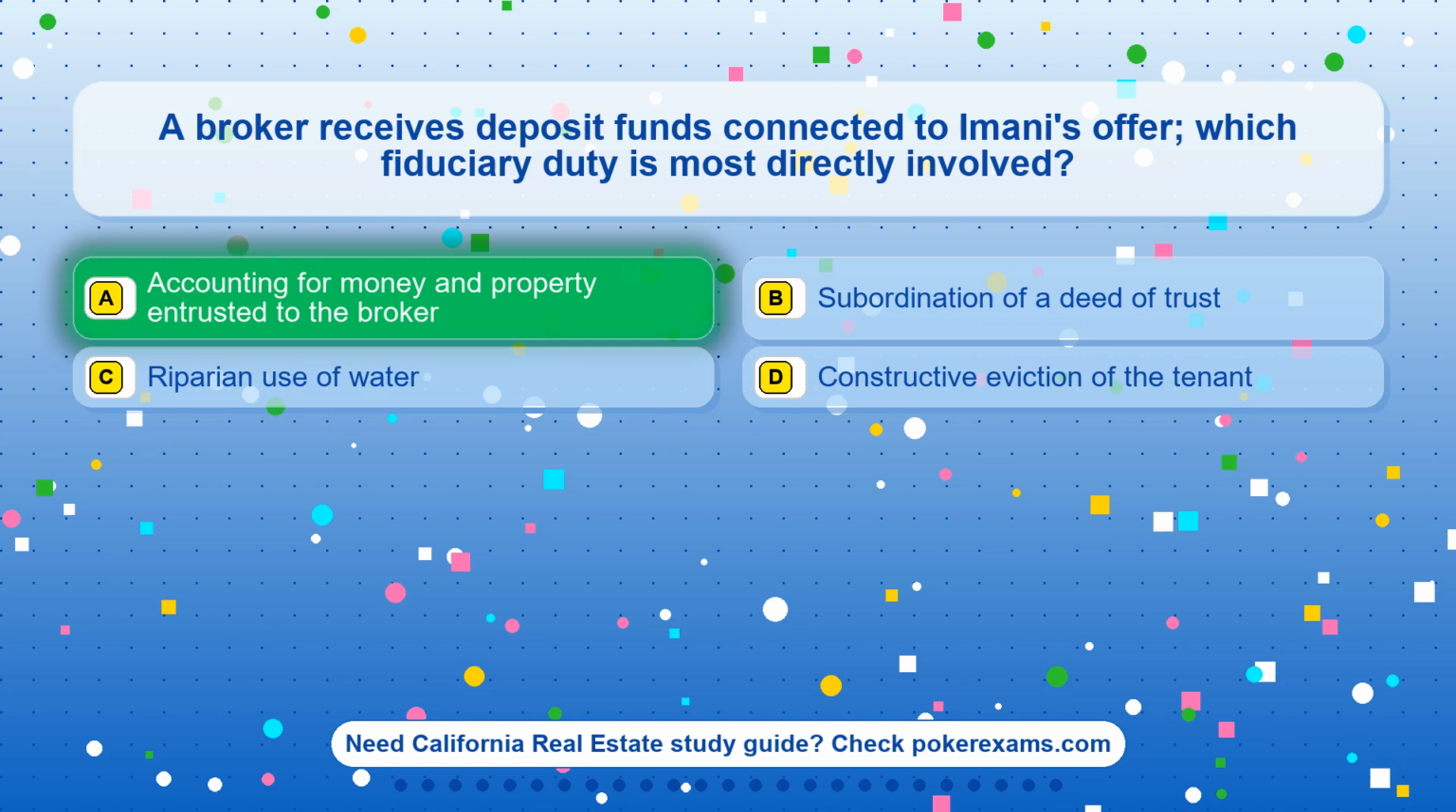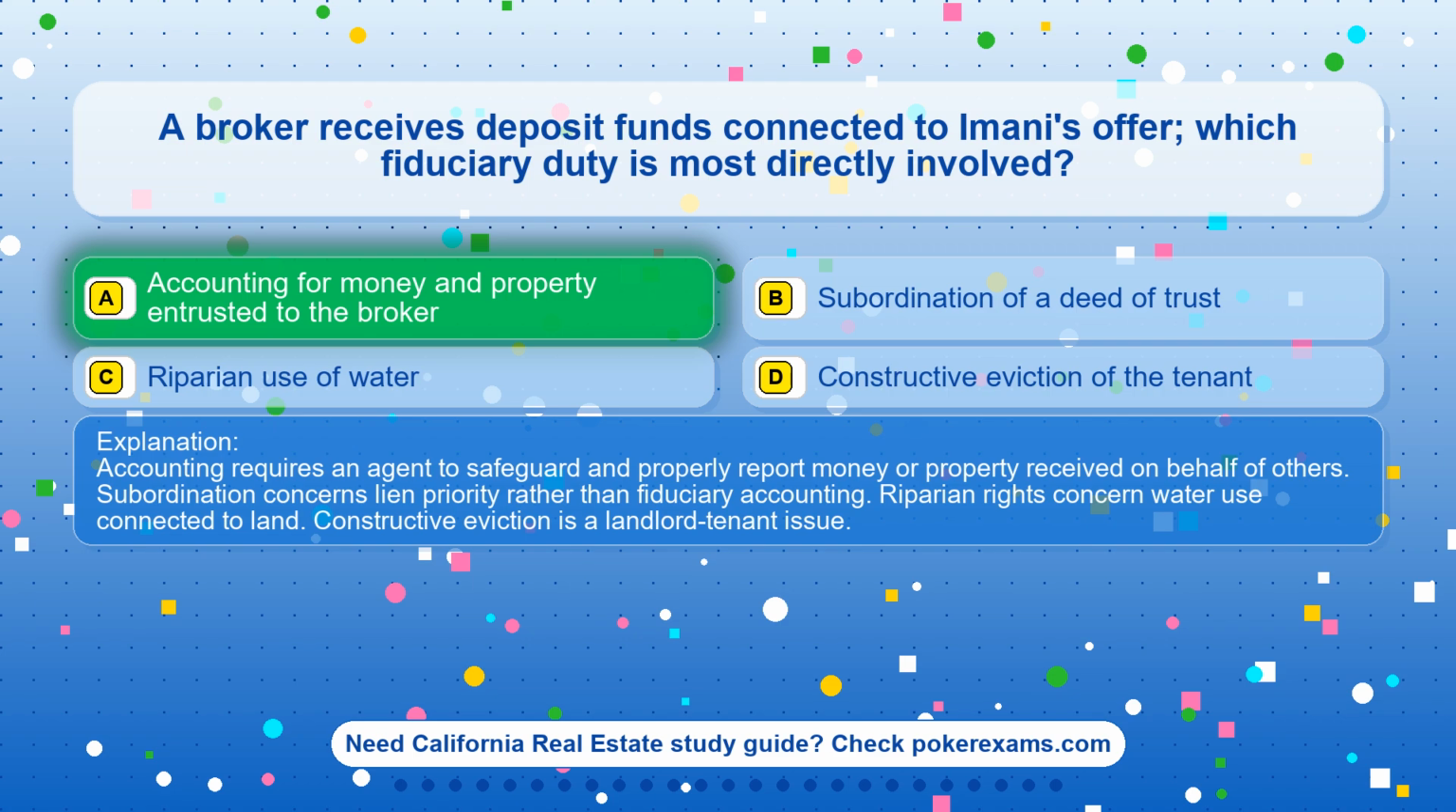The correct answer is option A. Accounting for money and property entrusted to the broker. Accounting requires an agent to safeguard and properly report money or property received on behalf of others. Subordination concerns lien priority rather than fiduciary accounting. Riparian rights concern water use connected to land. Constructive eviction is a landlord-tenant issue.